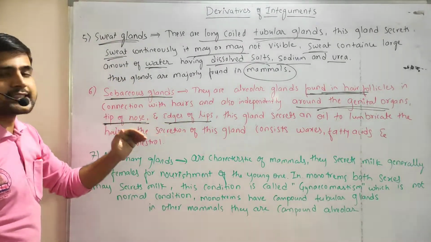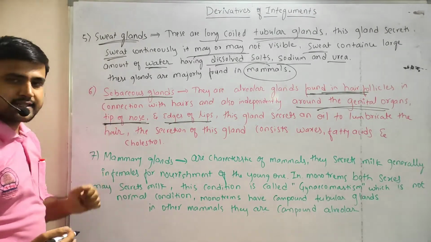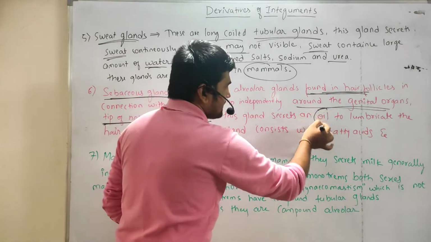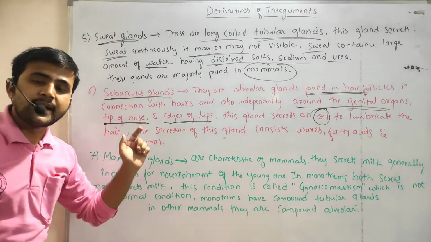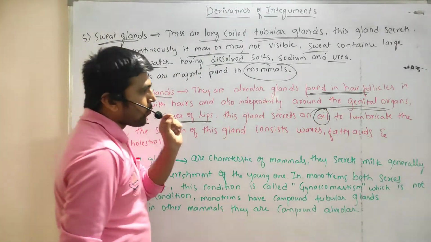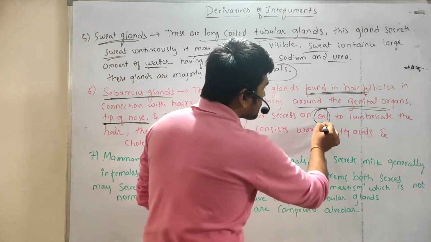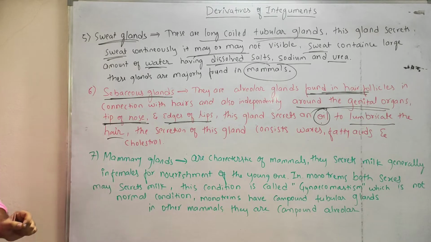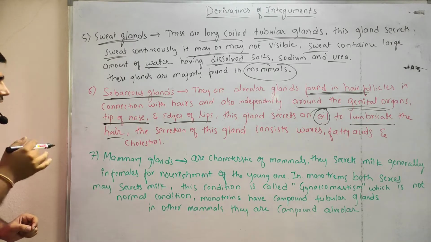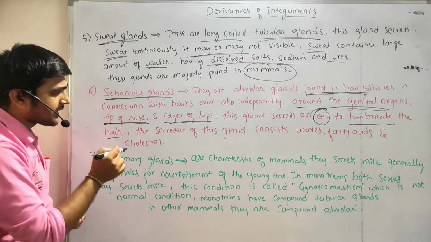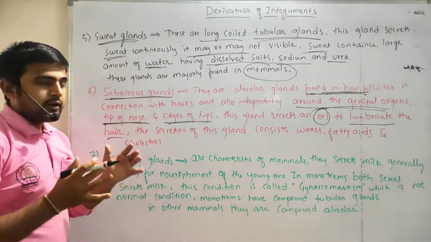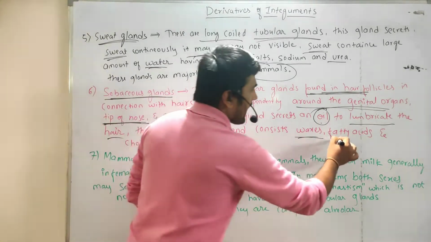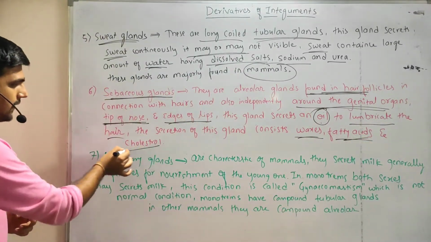At these regions we find the sebaceous glands. This gland secretes oil. So what will this oil do? This oil will lubricate the hairs. The secretion of this gland consists of waxes, fatty acids and cholesterol.